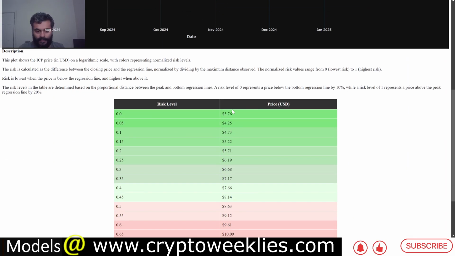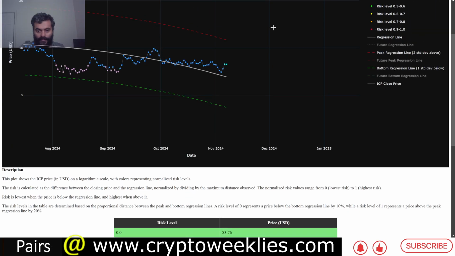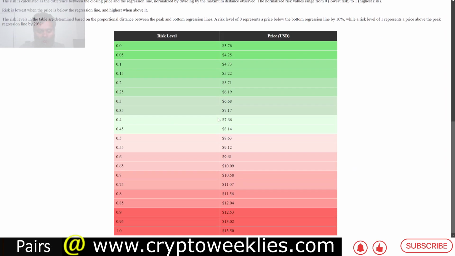Per this model, the risk level, this is a very conservative model, looks at risks from one market cycle at a time. So whenever prices are close to $3.76, that would correspond to close to zero risk. Risks are never zero. For this model at this point, although the risk at the DCA level is at around 0.23, between 0.23 and 0.25 level, per the forecast, this price action represents risk between 0.45, that is 45%, and 50%.